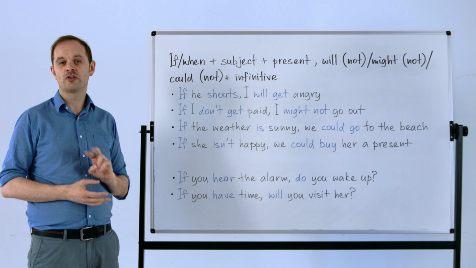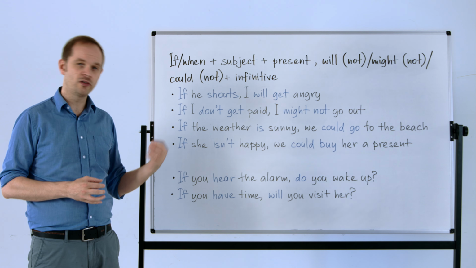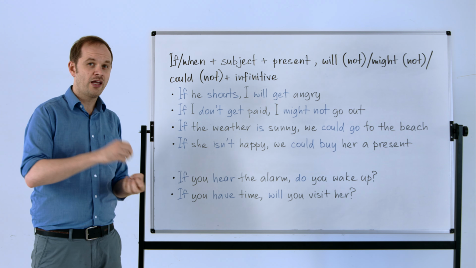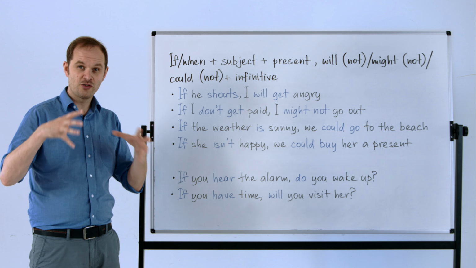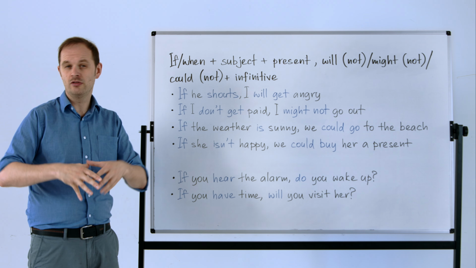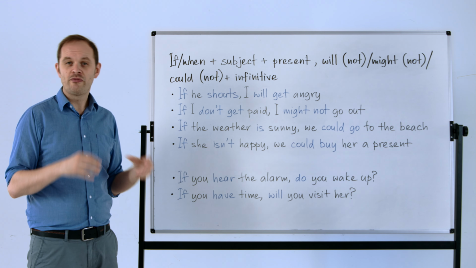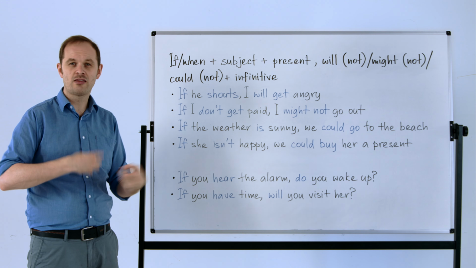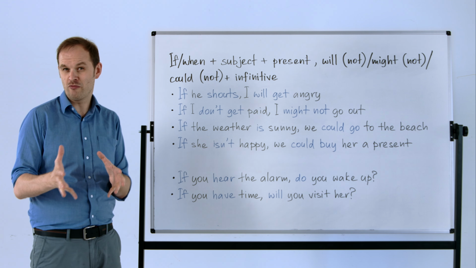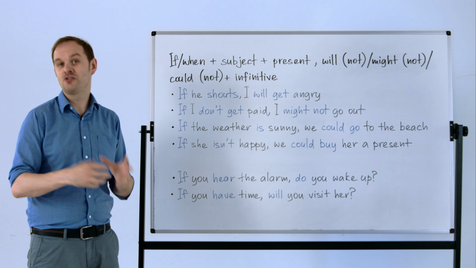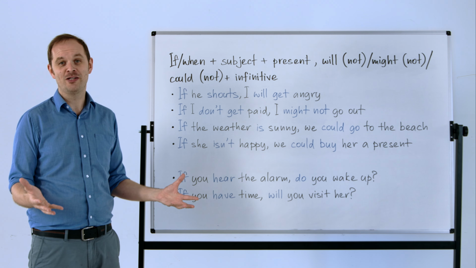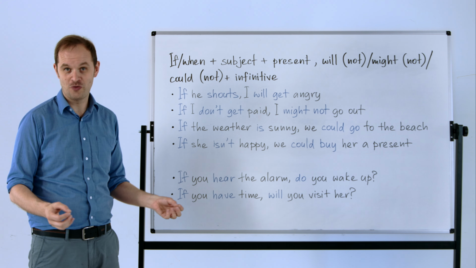So far, we've looked at two conditionals in the English language. We've looked at zero and first. We've looked at zero in terms of the form, if plus present and present, to talk about things that are true in general or always true. We've also talked about how when can be used in conditional sentences to make things more certain. Remember, if I go home versus when I go home. Well, the person saying when I go home is probably happier because they're going to be going home sooner.